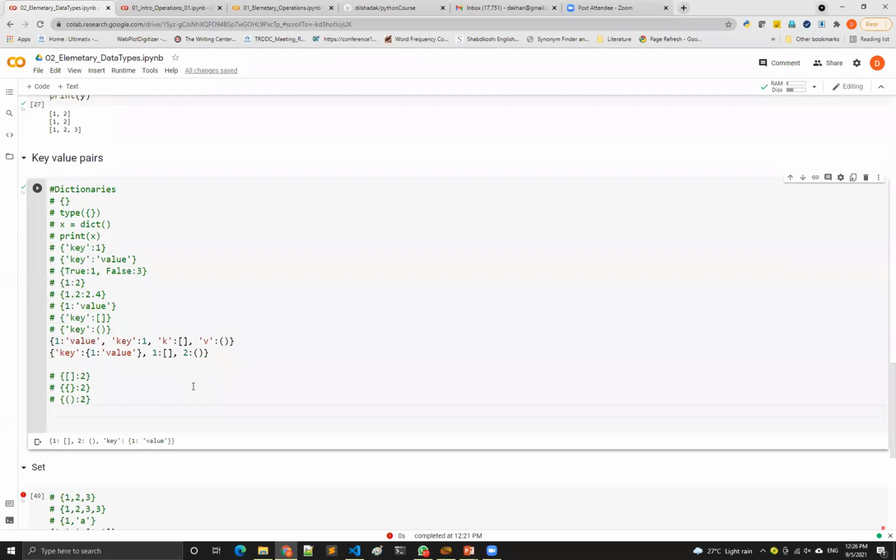Essentially they used to have this optimization of their storage, and because of that they used to keep things unordered. Right now, after Python 3.7 or so, they have made it ordered. So now all dictionaries are ordered. However, there is a Python package where you can define an ordered dictionary for yourself, and that will surely be in order. Especially if you are using an older version or want compatibility with older versions, you